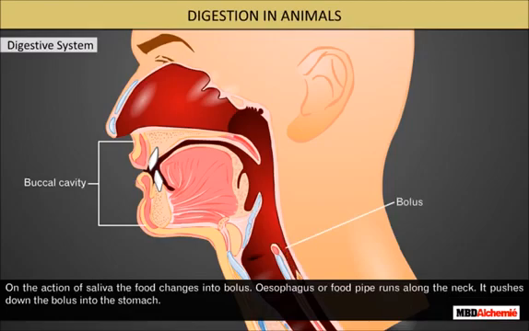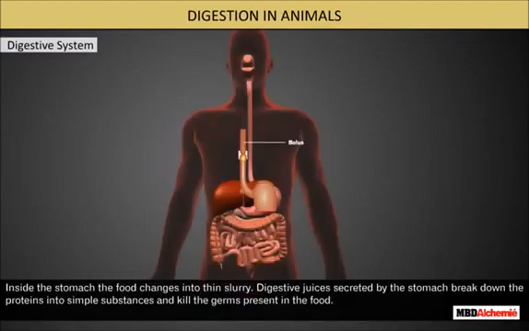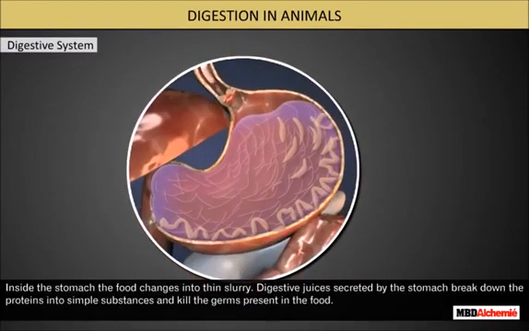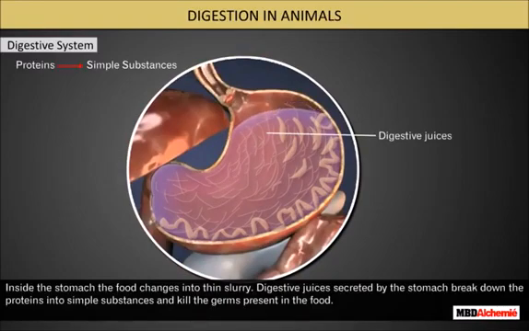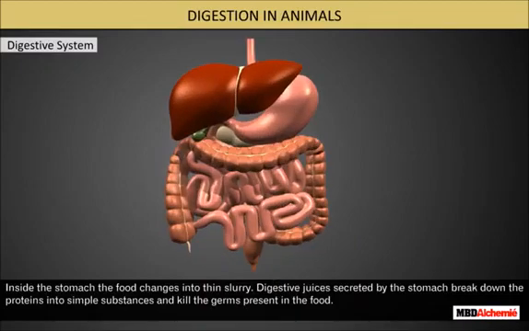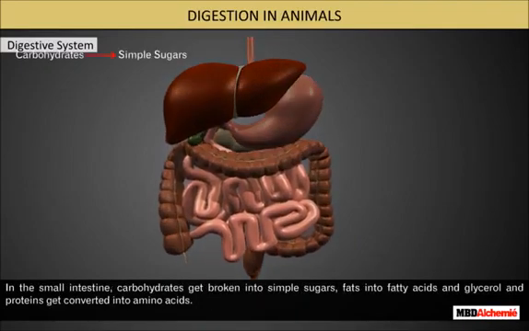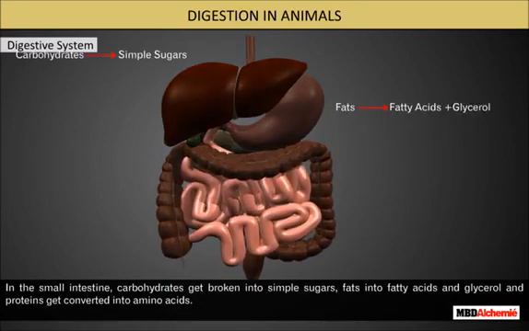Esophagus or food pipe runs along the neck. It pushes down the bolus into the stomach. Inside the stomach, the food changes into thin slurry. Digestive juices secreted by the stomach break down the proteins into simple substances and kill the germs present in the food. In the small intestine, carbohydrates get broken into simple sugars, fats into fatty acids and glycerol, and proteins get